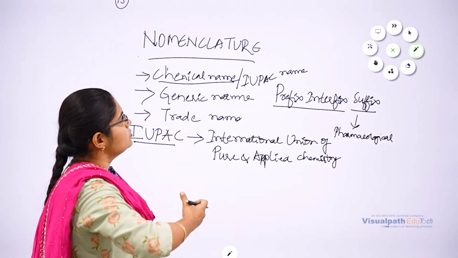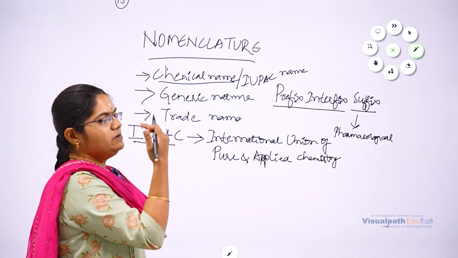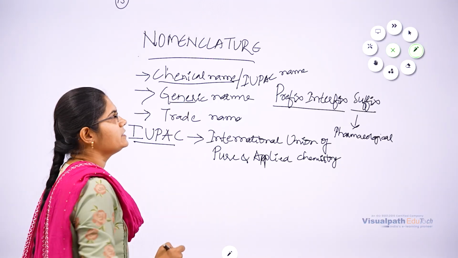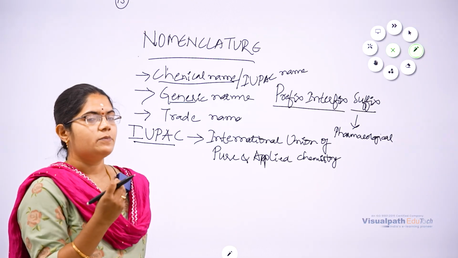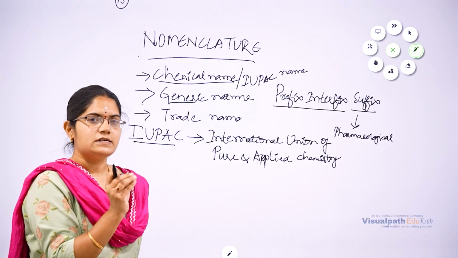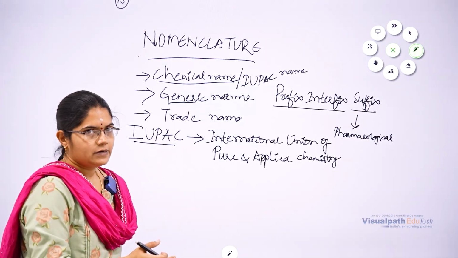So in order to remember this chemical name, the name should be shortened. That short name we call as generic name. As the chemical name is very long and complex, it cannot be remembered by common people. So another name, a short name which will be very concise and meaningful, will be given to the drug. That name we call as a generic name, right?